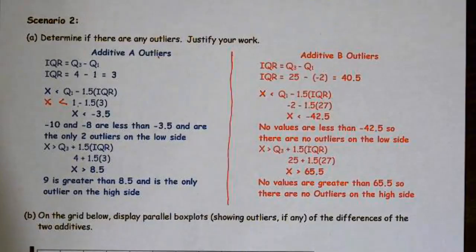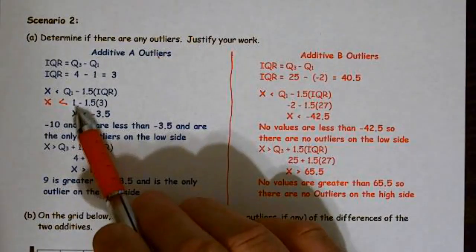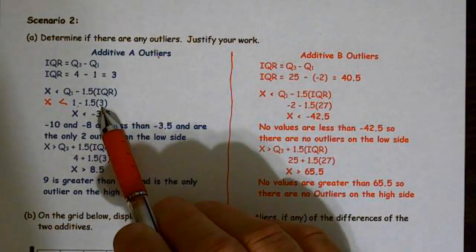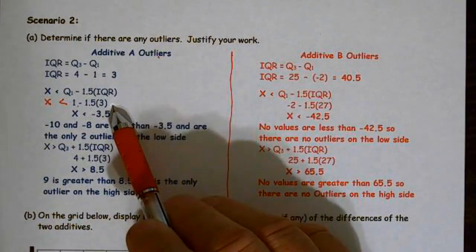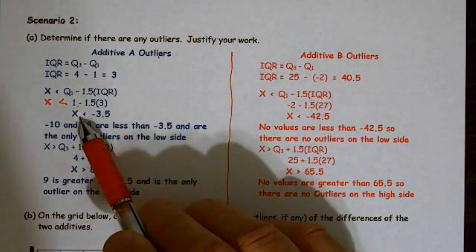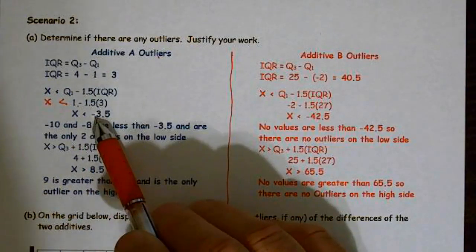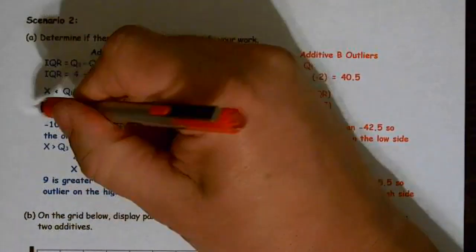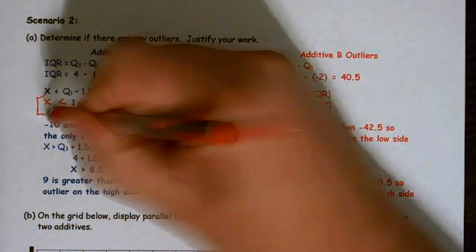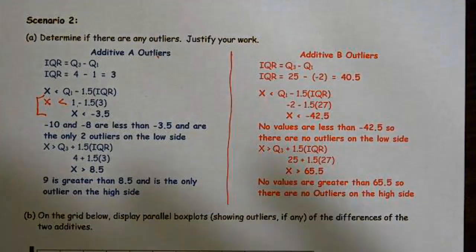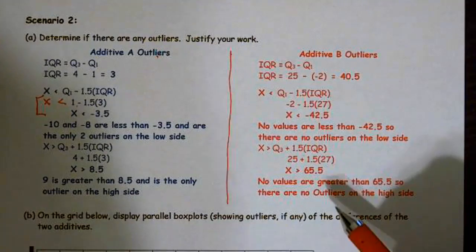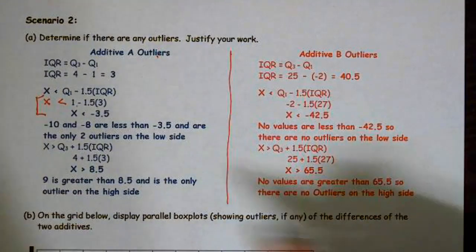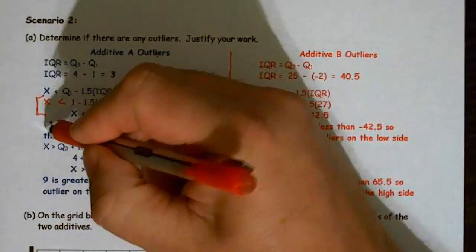So X is less than 1 minus 1.5 times my IQR. And I showed my calculation there of 3. So X has to be less than negative 3.5. So I need this. That's the minimum for work shown.